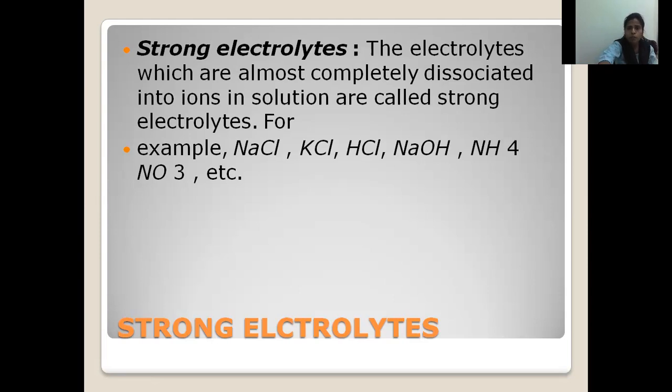There are a few examples of strong electrolyte: NaCl, that is sodium chloride; KCl, potassium chloride; HCl, hydrochloric acid; NaOH, sodium hydroxide; NH4NO3, ammonium nitrate. These are a few examples of the strong electrolyte. So what is a strong electrolyte? The electrolyte which is decomposing completely to cations and anions.